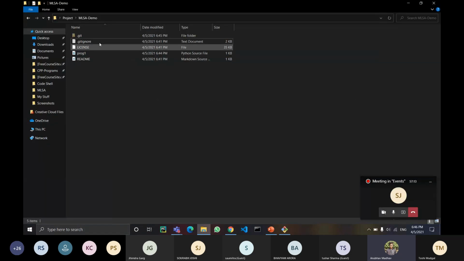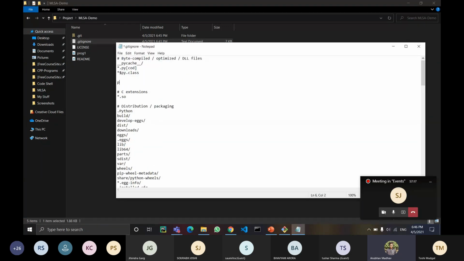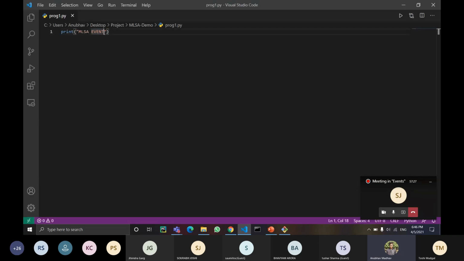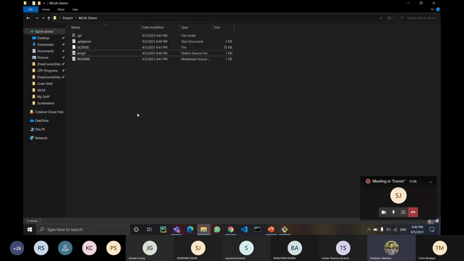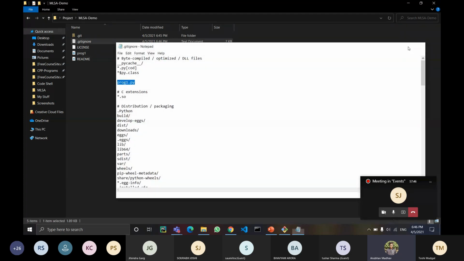But what is that git ignore file? Let's say if I add here prog1.py, and I make some changes in this. Let's say event 6th April, 5th April 21. I've made the changes and I don't want these changes to be pushed to the GitHub repository. So I've added my prog1 file in the git ignore.